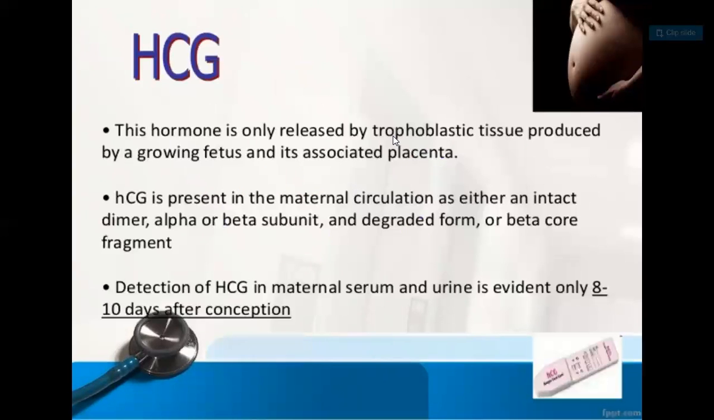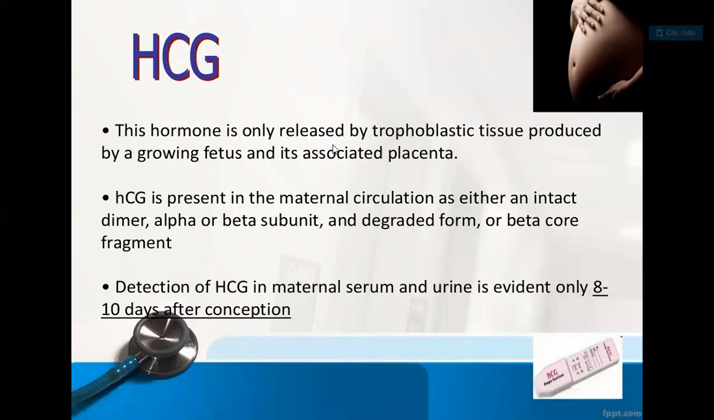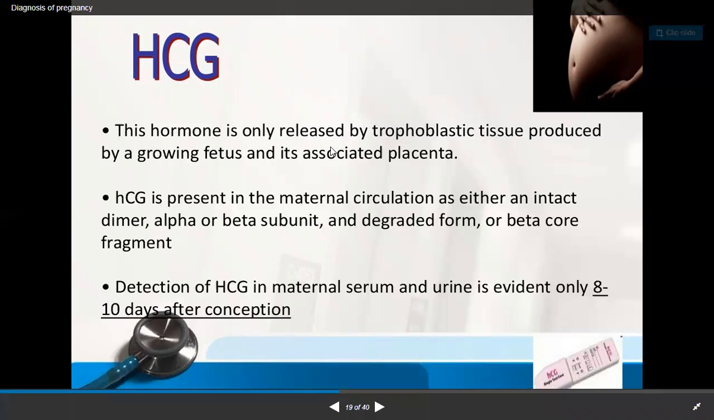In between, what we have to do is the UPT test. What is important for that is HCG. What is HCG? It is human chorionic gonadotropin, a hormone. It is only released by trophoblastic tissue, produced by a growing fetus and its associated placenta. Basically, HCG is released by the trophoblastic tissue of the placenta, the chorion. When the chorion is present, obviously implantation has taken place, and that indicates the pregnancy is there.